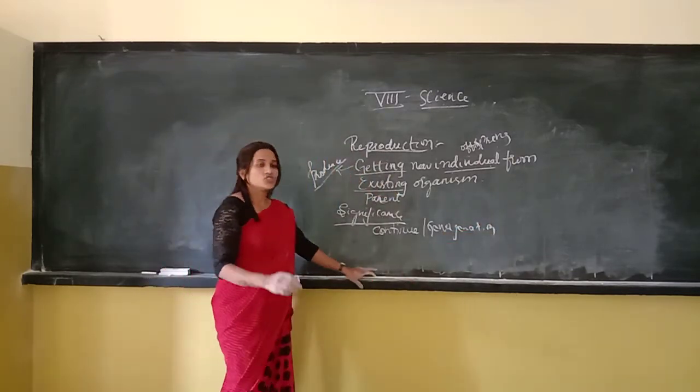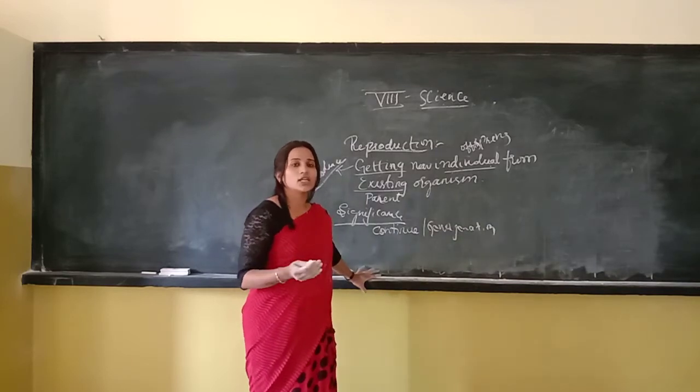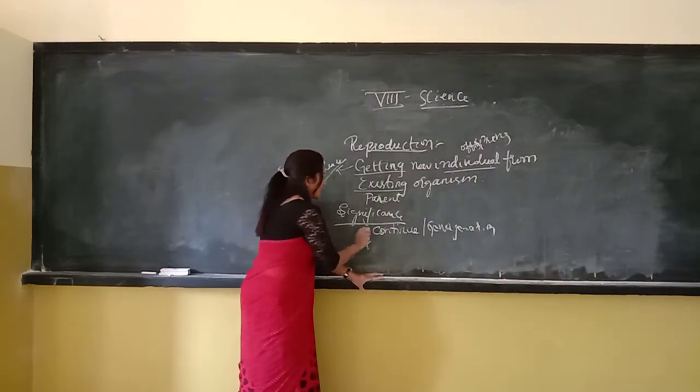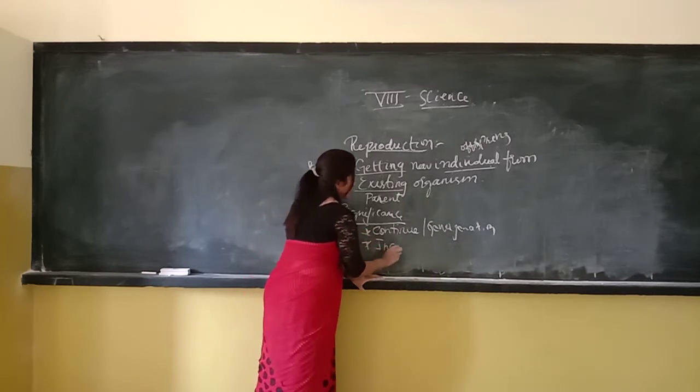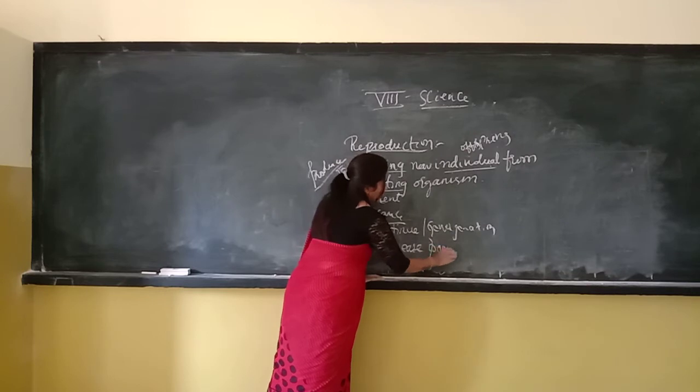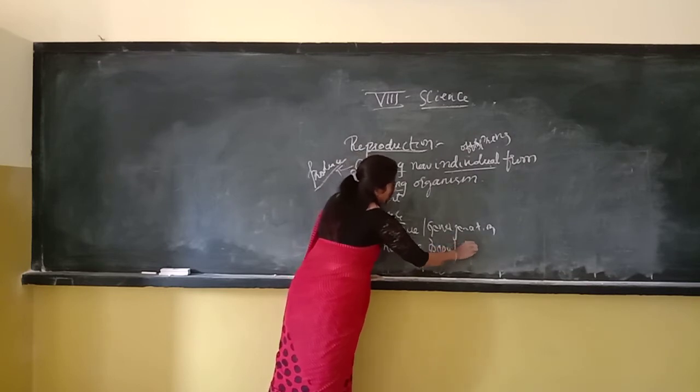Generation after generation, to increase the population, we need reproduction.